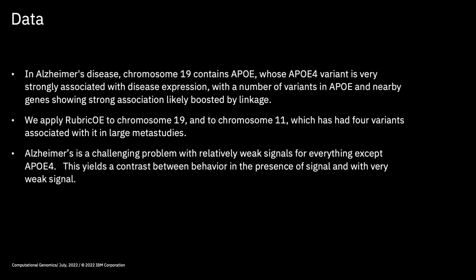In Alzheimer's disease, chromosome 19 contains ApoE, whose ApoE4 variant is very strongly associated with disease expression, with a number of variants in ApoE and nearby genes showing strong association likely boosted by linkage. We apply RubricOE to chromosome 19 and to chromosome 11, which has had 4 variants associated with it in large meta-studies. Alzheimer's is a challenging problem with relatively weak signals for everything except ApoE4.